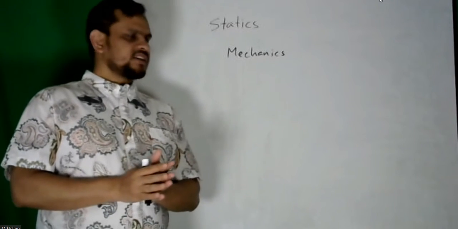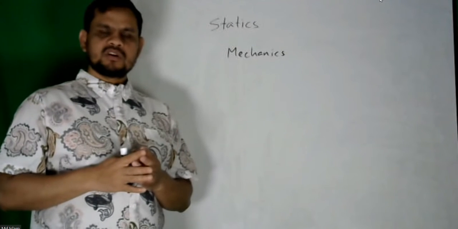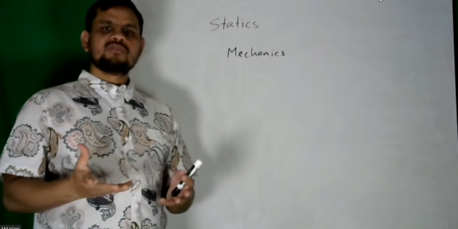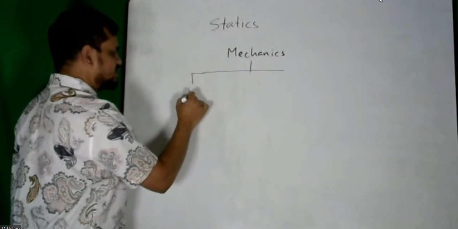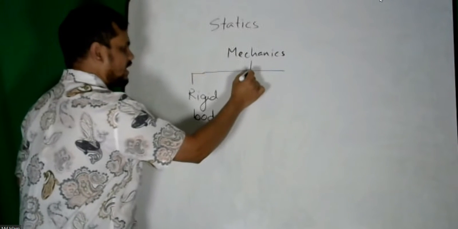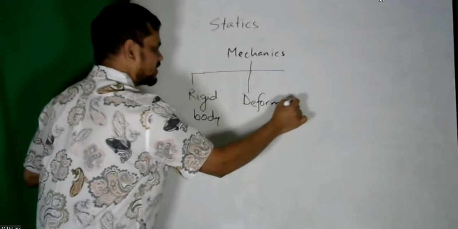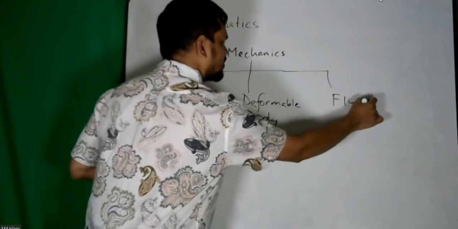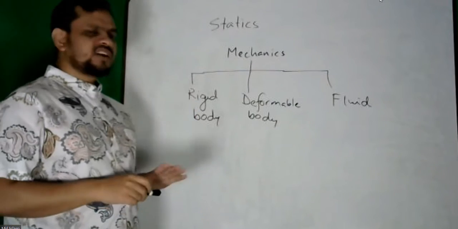Mechanics we typically classify into three categories. One is a rigid body, one is a deformable body, one is a fluid type body. So it has mainly three branches: rigid body, deformable body, and fluid mechanics.